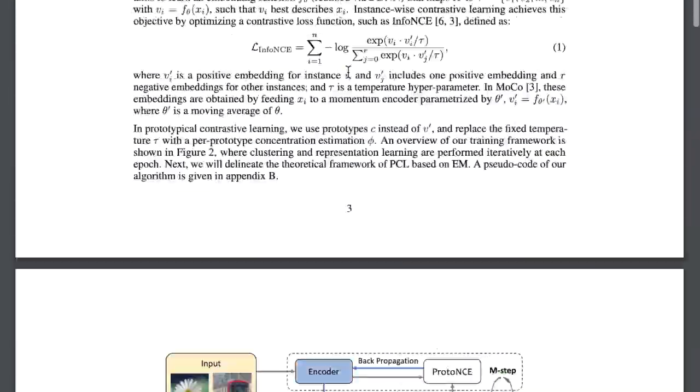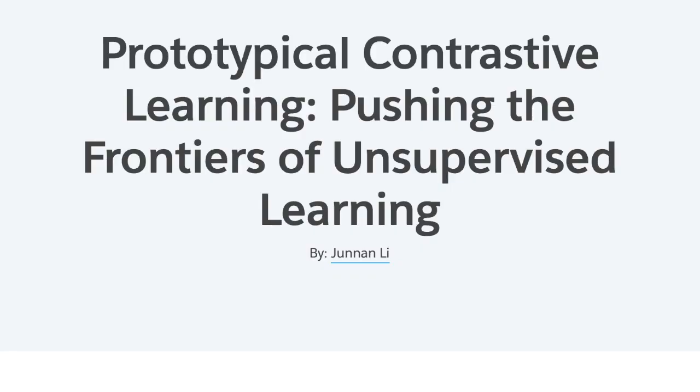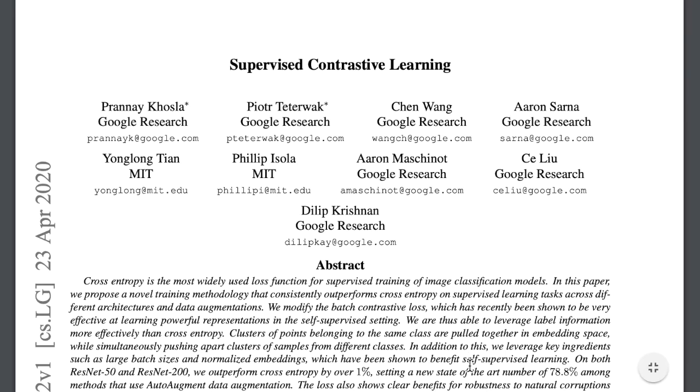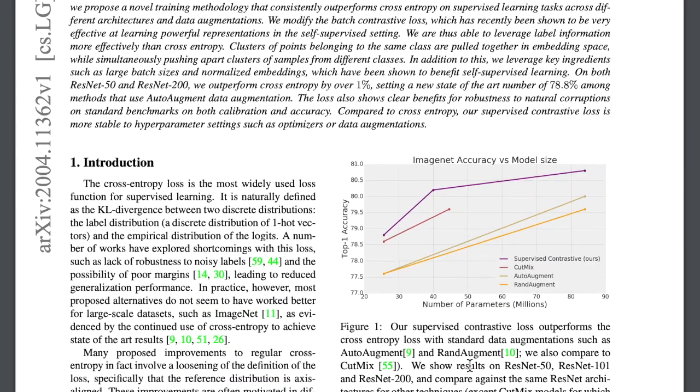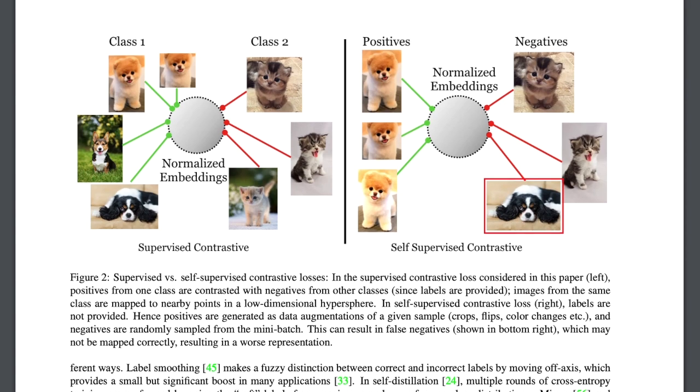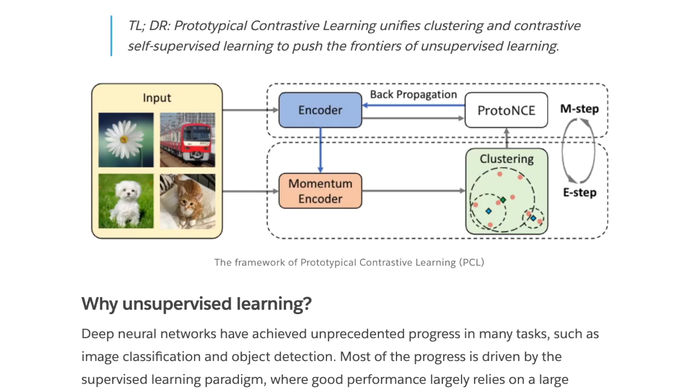Prototypical contrastive learning, PCL, is a similar approach to the supervised contrastive learning paper recently presented by researchers at MIT and Google. In supervised contrastive learning, instead of using a data augmentation view of the same image as the positive example in contrastive learning, the other members from the classes are used. So you keep cat embeddings similar to other cat embeddings and dissimilar to dogs, but with the noise contrastive loss rather than cross entropy in the label space. PCL uses a similar approach by clustering representations to form prototypes that represent semantic classes. And this is an iterative process alternating between E steps of refining the clustering and M steps of updating the encoder.